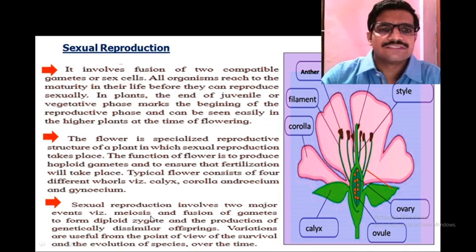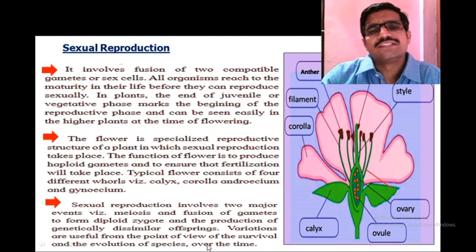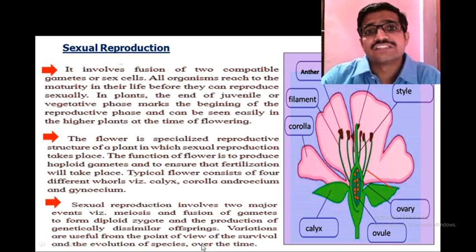These are the 2 main events, and they produce genetically dissimilar offspring. Variations are useful from the point of view of survival and the evolution of the species over time. So in sexual reproduction, variations occur due to the presence of meiosis and fusion of the gametes.